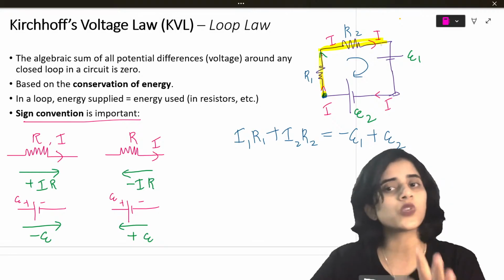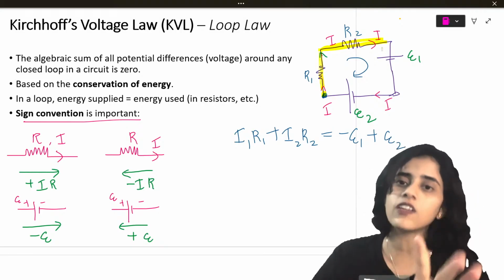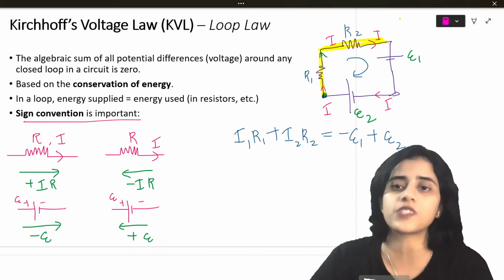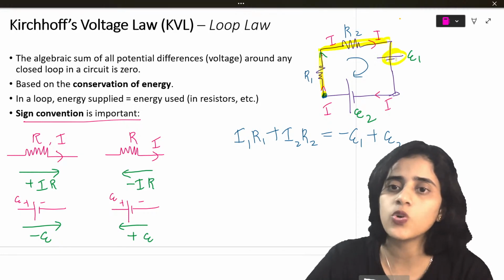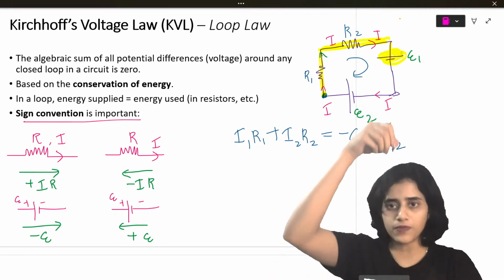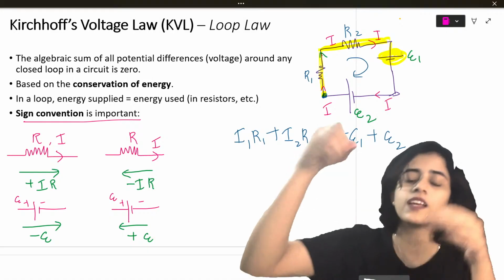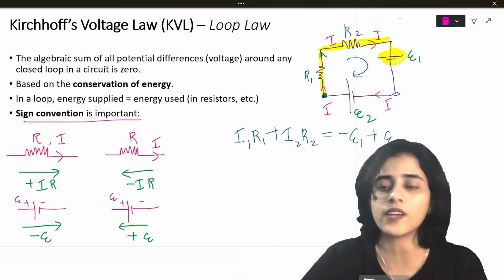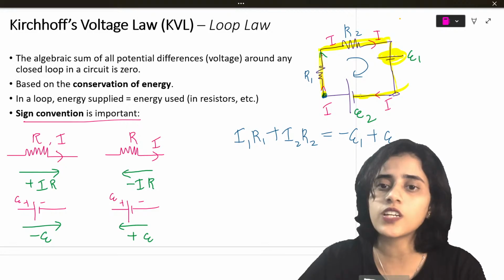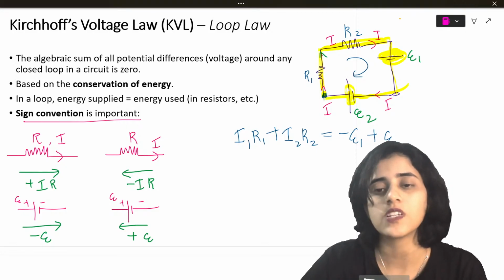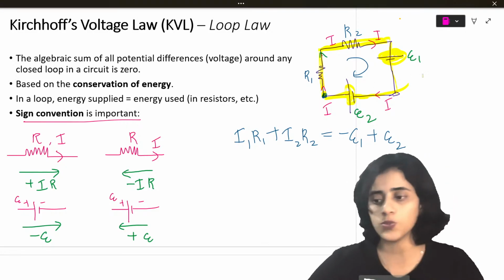Then I go here. So I2, R2. It's again along the direction of current, so it's positive. Now when I reach here, you can see that I am going from positive terminal to negative terminal. That's why I took minus E1. And then when I reach here, it's from negative to positive, so this becomes plus E2.